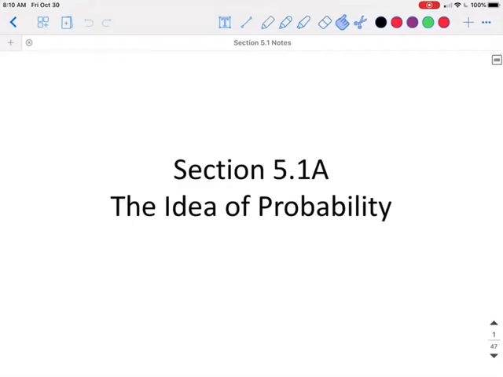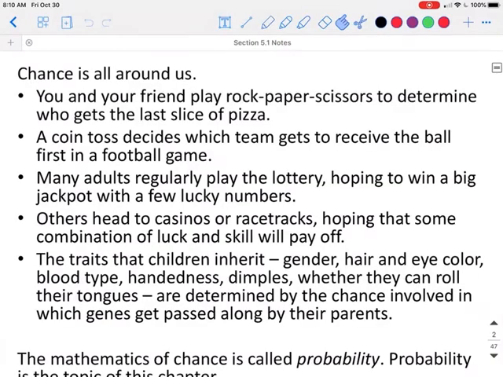This is section 5.1, part A, the idea of probability. Chance is all around us. You and your friend play rock, paper, scissors to determine who gets the last slice of pizza. A coin toss decides which team gets to receive the ball first in a football game. Many adults regularly play the lottery, hoping to win a big jackpot with a few lucky numbers. Others head to casinos or racetracks, hoping that some combination of luck and skill will pay off.